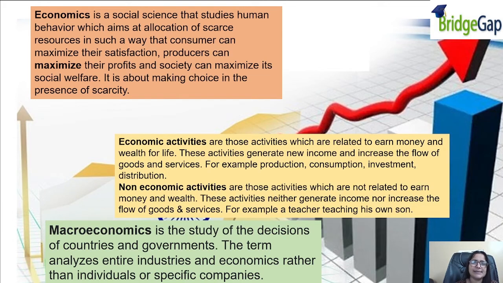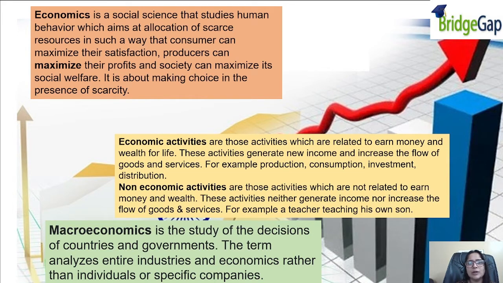First, what is economics? Economics is a social science. It is not a complete science because economics is based on certain assumptions. It is a social science that studies human behavior, which aims at the allocation of scarce resources in such a way that consumers can maximize their satisfaction, producers can maximize their profits, and society can maximize its social welfare. So it is the study of human behavior given that we have limited resources. So we have to allocate the limited resources in such a way that human demands are satisfied efficiently.